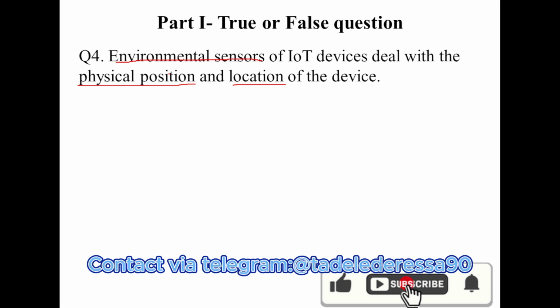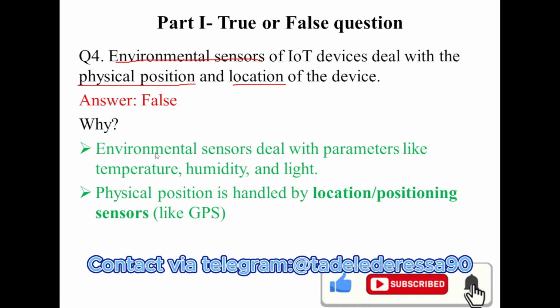This is wrong, so you can say false. What is the reason? Environmental sensors deal with parameters like temperature, humidity, and light. But physical positioning is handled by location and positioning sensors like GPS or Google Map. So the answer is false.